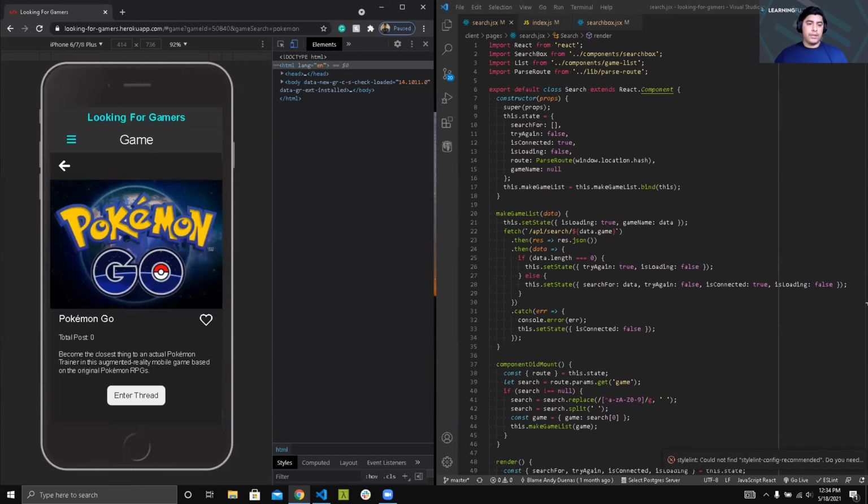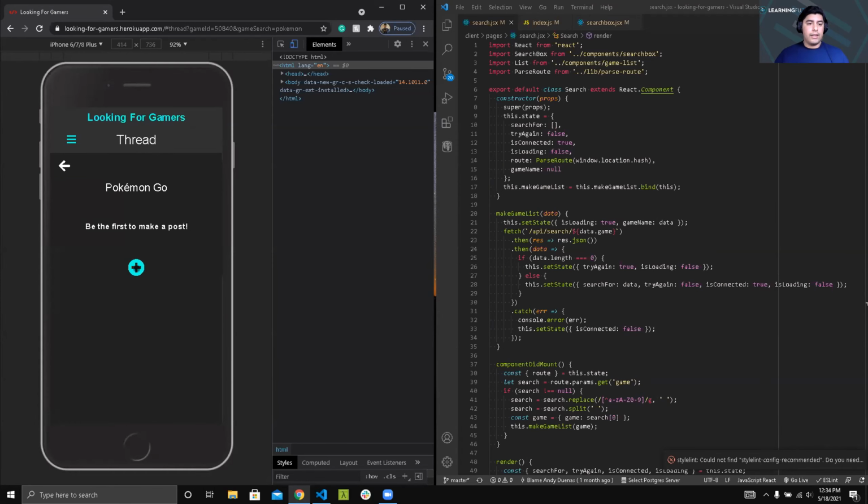And let's say we wanted to go in here. Inside the game page, you can see the image of the game, the title, the favorite icon, the total number of posts, and a brief description of the game itself. So we can enter the thread, and on the thread itself, we can create a post. So right here, here's my username, and we could just write hi, and it will display a post with the date it was created, a reply icon, and what I wrote.